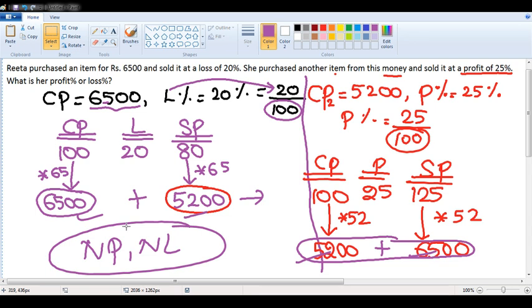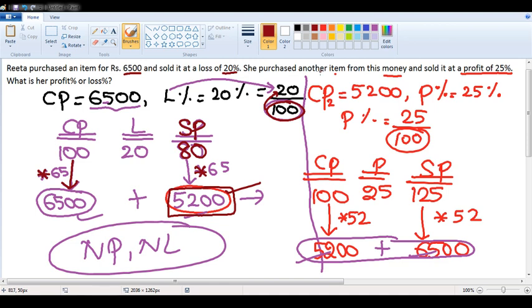Kunal, once again, it's a very easy model, sir. If you have understood the previous problem, cost price is 65, loss is 20. Same logic. Cost price 100, loss is 20. So selling price is 80, but cost price is not 100. It is 6500. Multiply by 65, multiply by 65. 80 into 65 is 5200. That is the first scenario. That means I sold an article for 5200. That means right now I have 5200 rupees in my pocket.